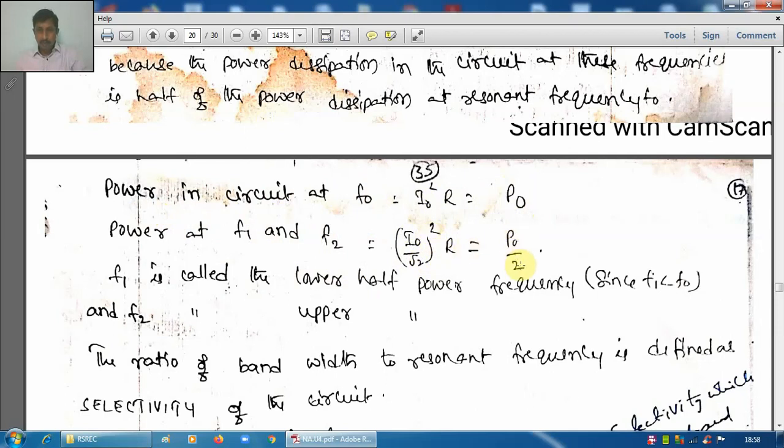So if power at F0 is P naught, then power at F1 and F2 is equal to P naught by 2, half of the power. That is the reason why these frequencies F1 and F2 are called half power frequencies. F1 is called the lower half power frequency, F2 is called the upper half power frequency.